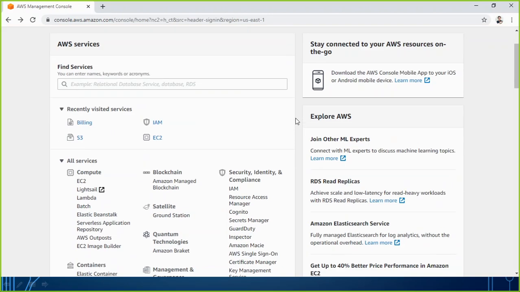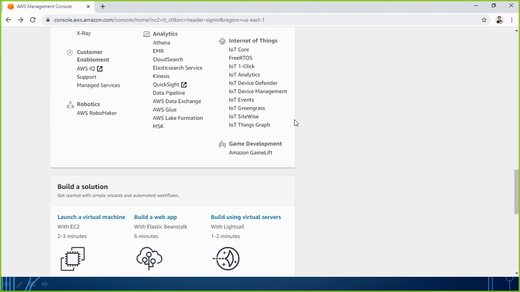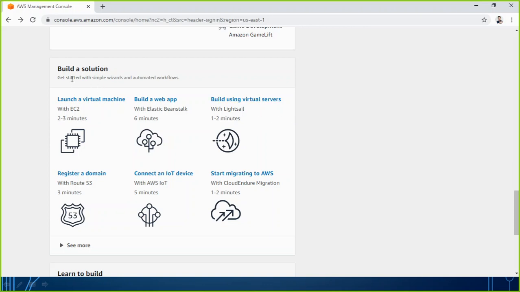Here if I scroll down a bit more, you will see something else, like the build a solution area. From there you can directly start or build a solution, like you can directly launch a virtual machine from here also. That is nothing else, it's the EC2 service. You can directly go for building a web application, or building using virtual servers.